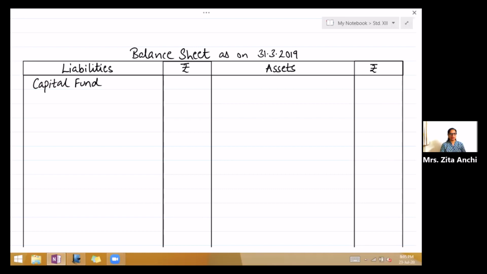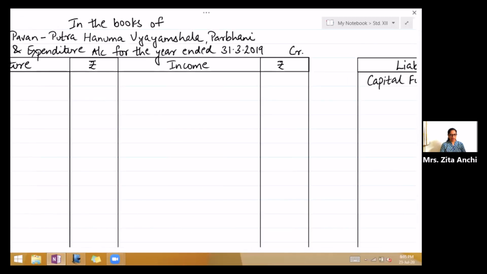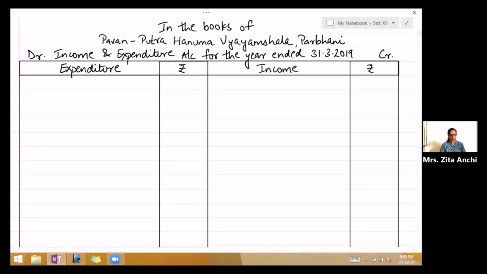Subscription will come on the income side. So income, write by subscriptions. We are preparing it for the year 2018-19. So current year, write in the inner column, there is an adjustment, 18,000, leave one line.